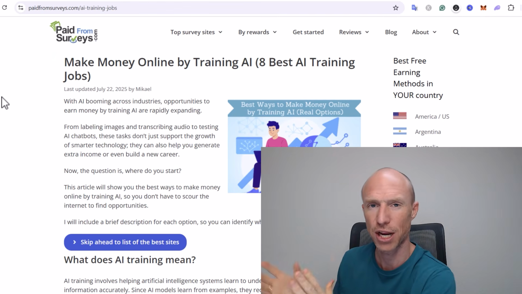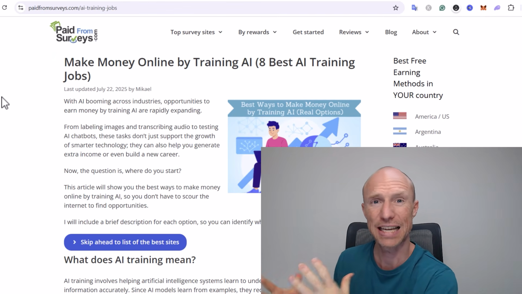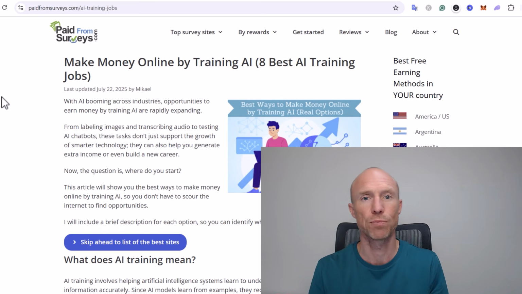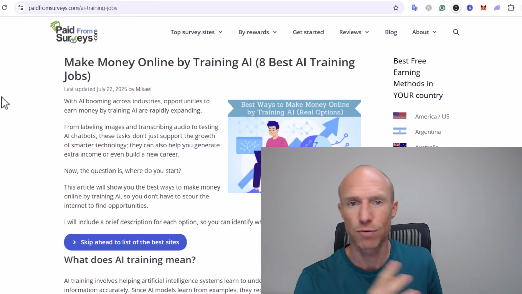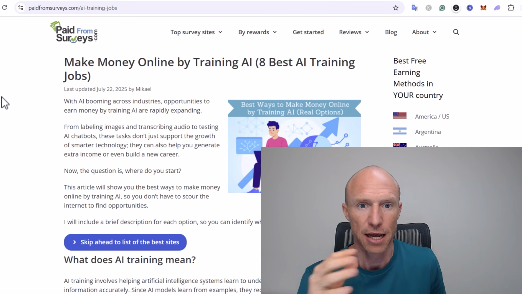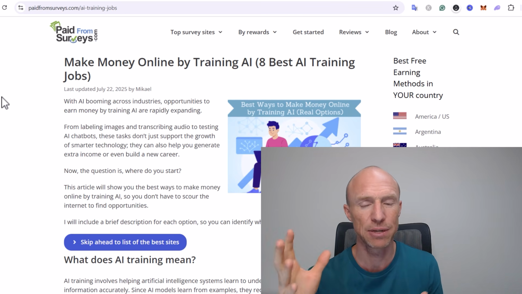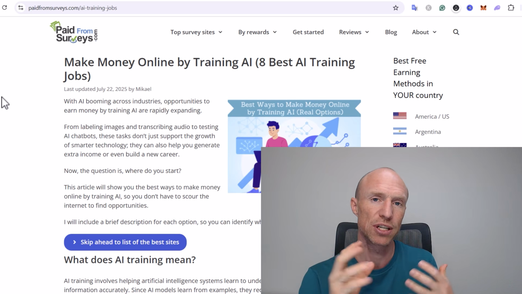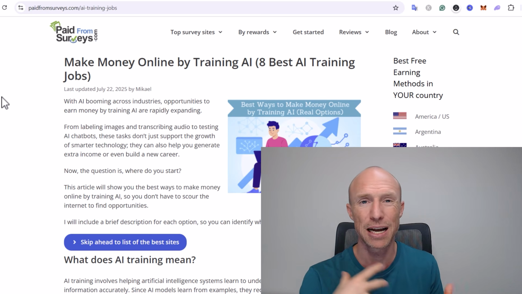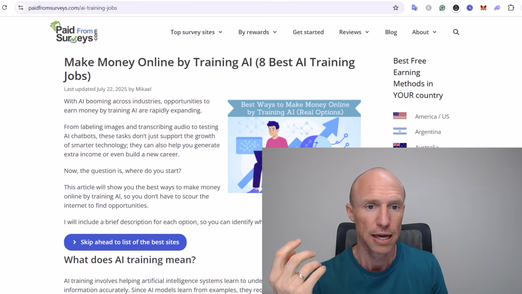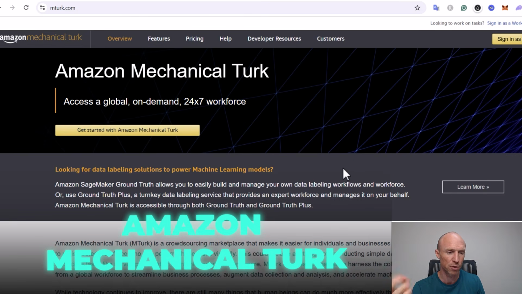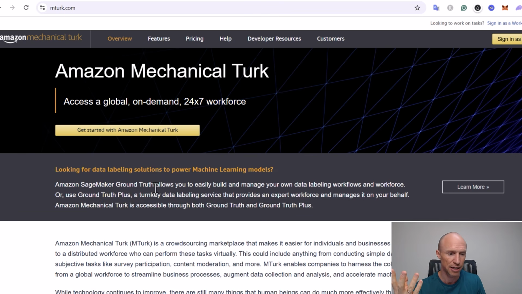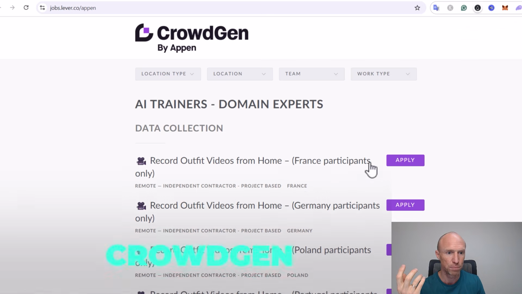So this is what Shaip offers, and if you like the idea of flexible AI tasks but want to maximize your chances of getting steady work, then you should not just rely on Shaip, in my opinion. There are other platforms offering similar types of projects, and if you join several of them together with Shaip, there are more chances of finding regular work. And some options can, for example, be Amazon MTurk, a popular one for small tasks once in a while here, small data entry task, AI training task. Another one could be CrowdGen.